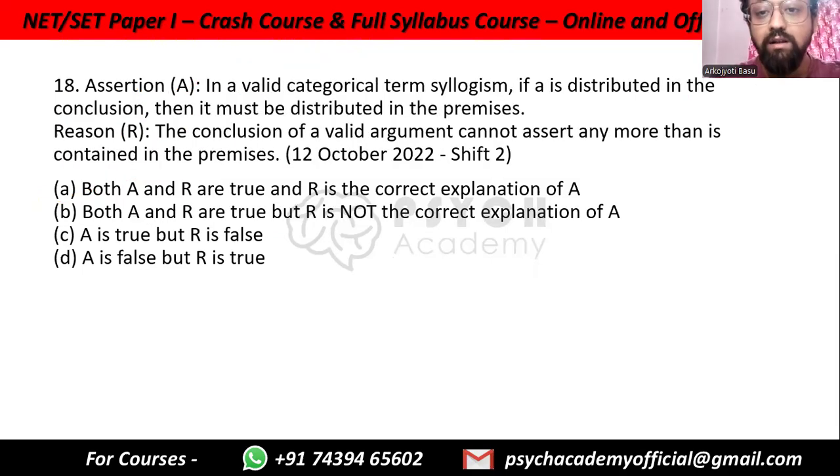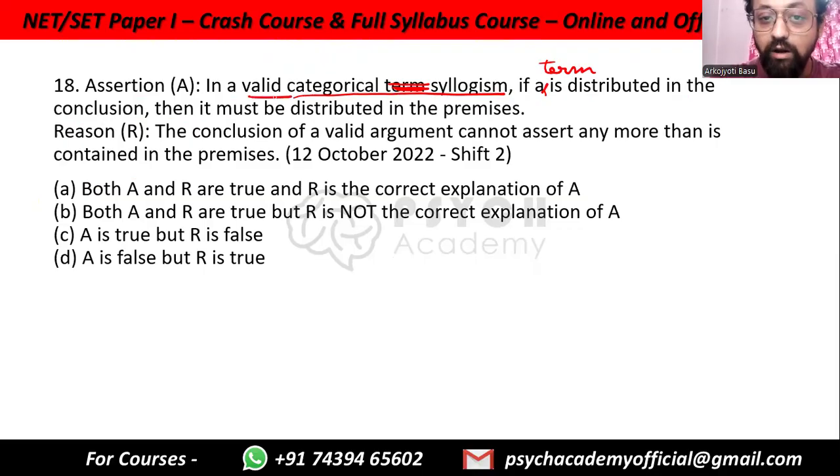In a valid categorical syllogism, if a term is distributed in the conclusion, then it must be distributed in the premises. Exactly. Because categorical syllogism is, after all, deductive reasoning. And in deductive reasoning, you are not allowed to conclude anything that is not there in the premises. Then it would be invalid.